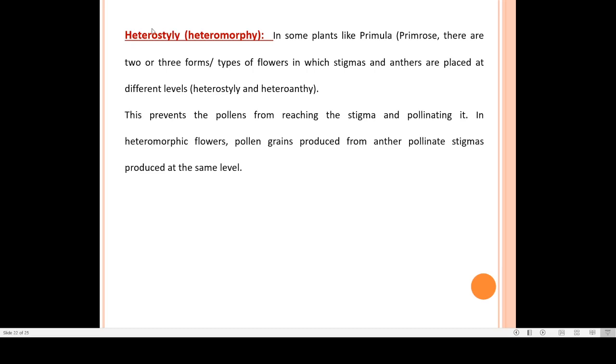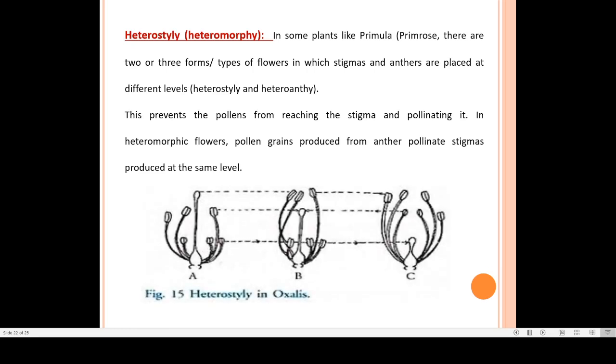Another type of device is heterostyly. In heterostyly, the lengths of the stamens are different. Here you will find the styles are different, or sometimes the filaments are of different lengths. See here you can see the example where you will see heterostyly.